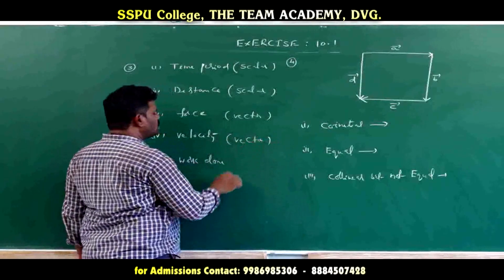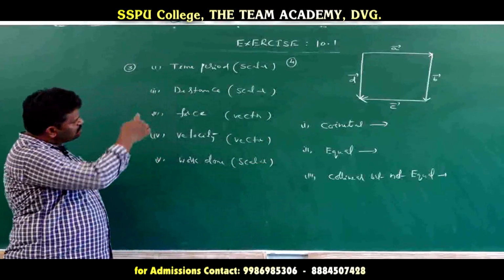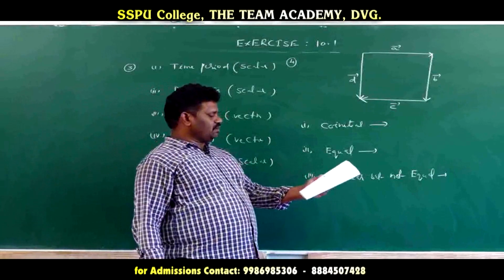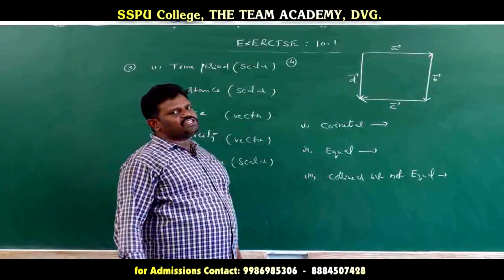Example for vector. Work done is what? Scalar. Work done is a scalar. So this is the classification of this one. And another one is given. So identify the following vectors from the figure. Identify the following vectors. So here see, co-initial vector is given.